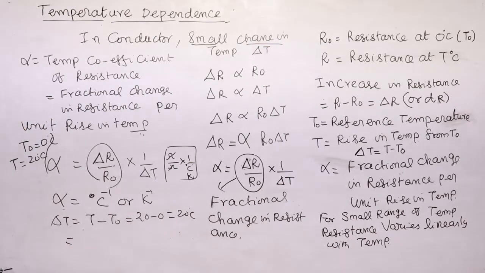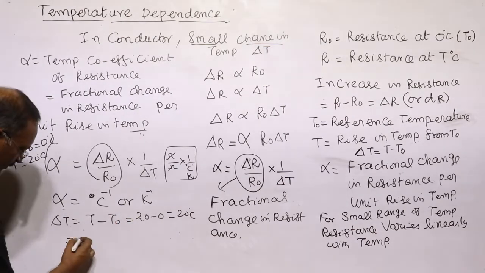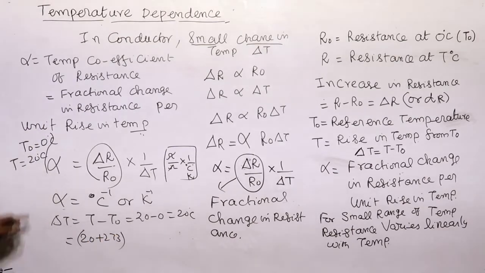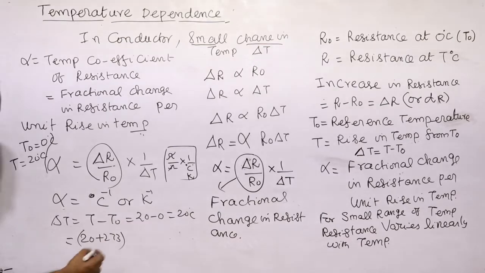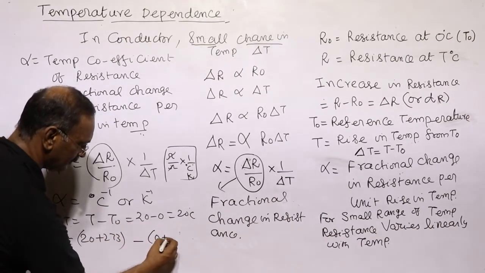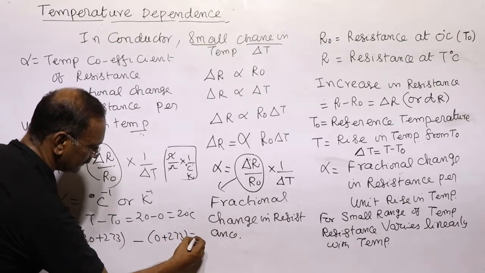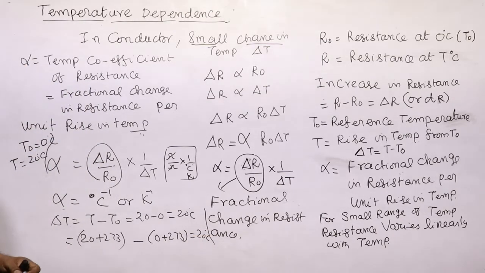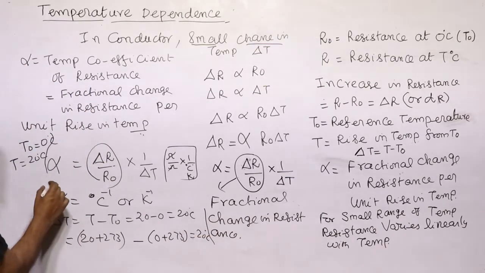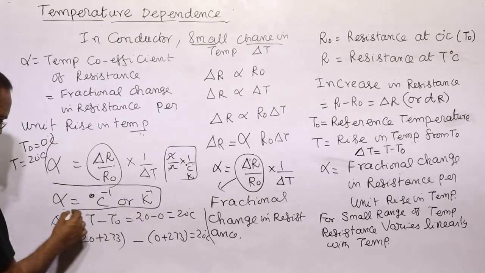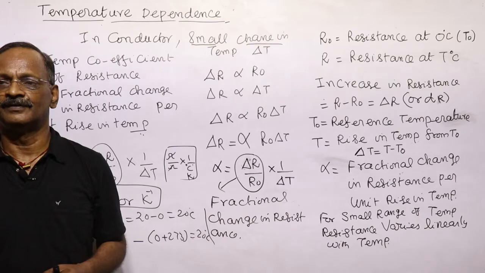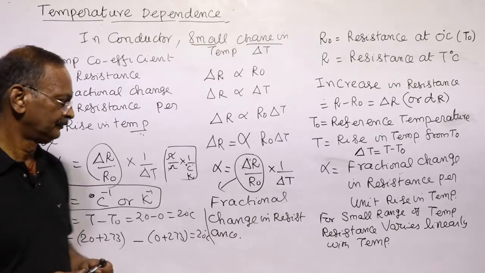Suppose you write in Kelvin, this will be 20 plus 273 minus 0 plus 273, which is equal to 20 degrees again. So whether we use the inverse of centigrade or the inverse of Kelvin, it does not make any difference as far as the unit is concerned.